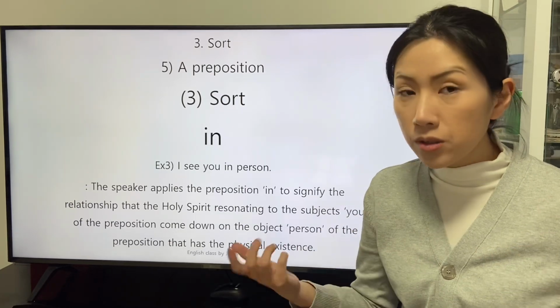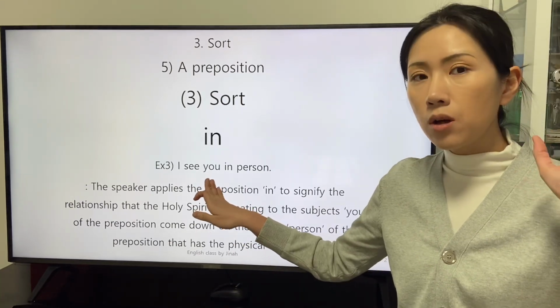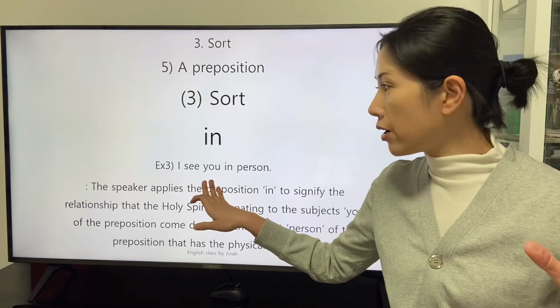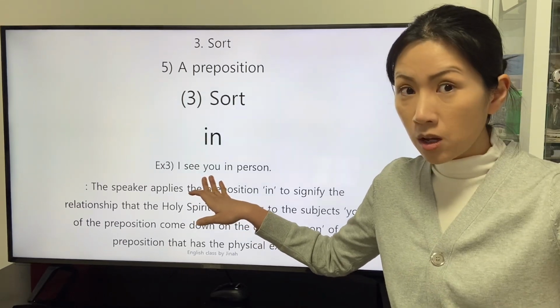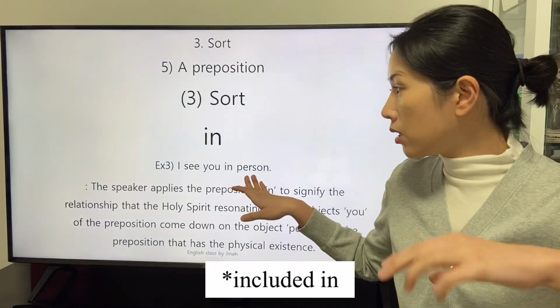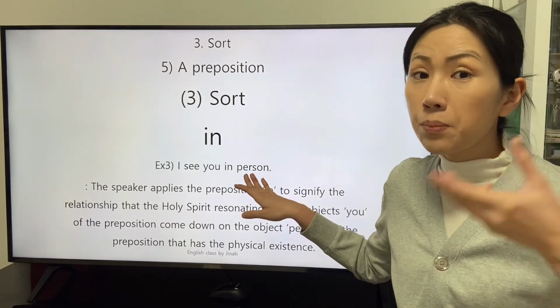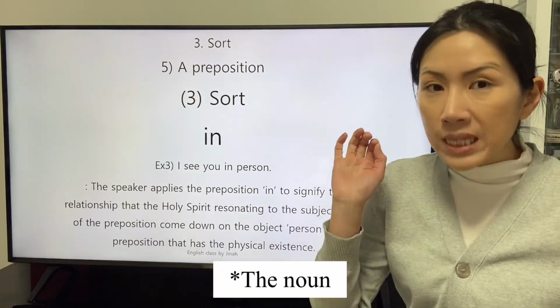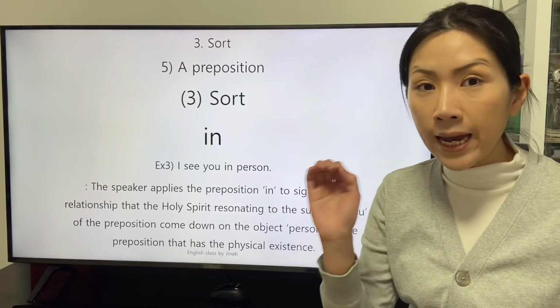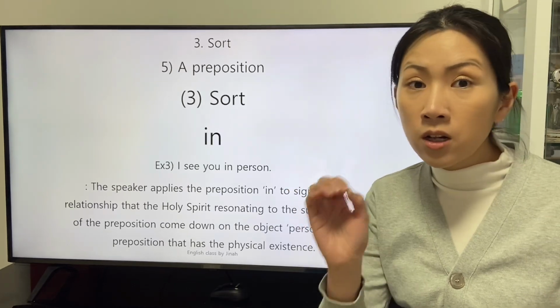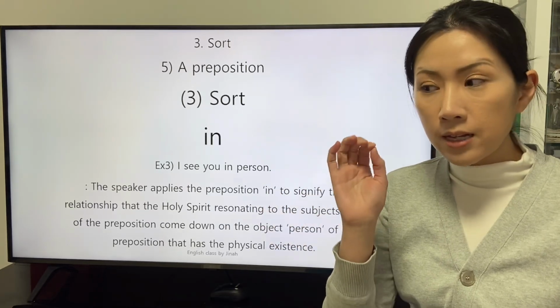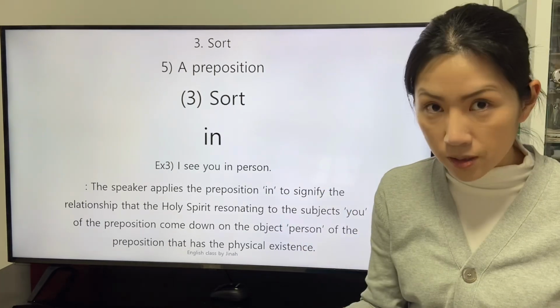We will try to understand how the subjects that are the listeners are able to be an object indicated by the noun person. The noun person indicates a physical existence that has the form of the person.